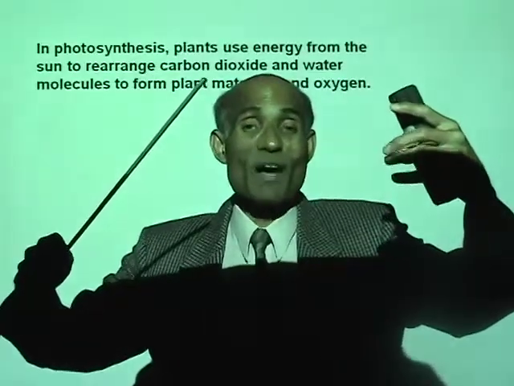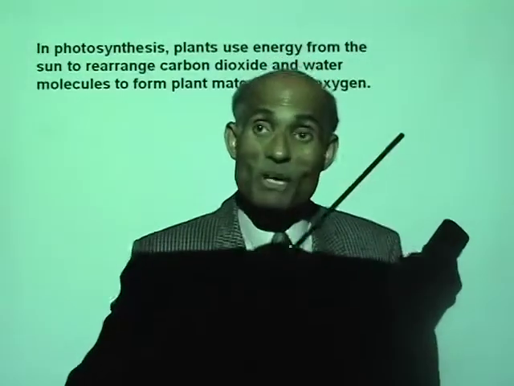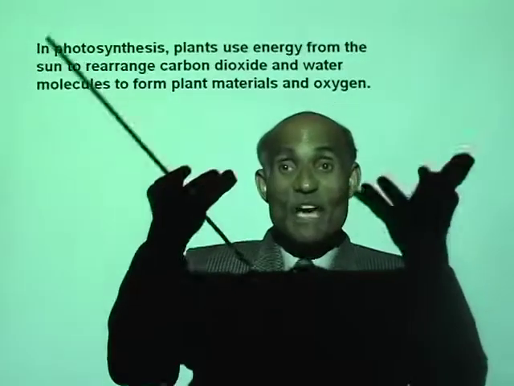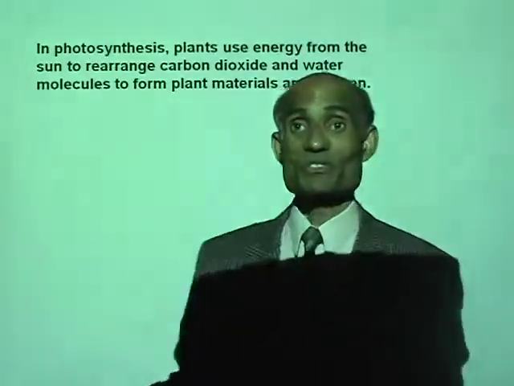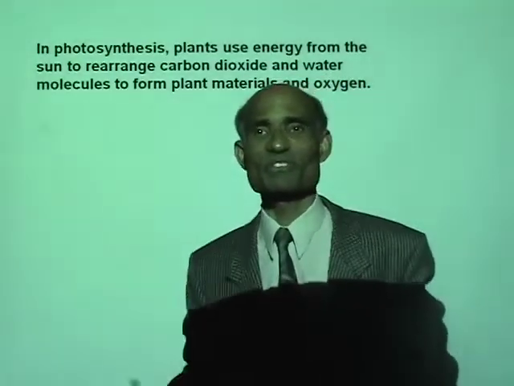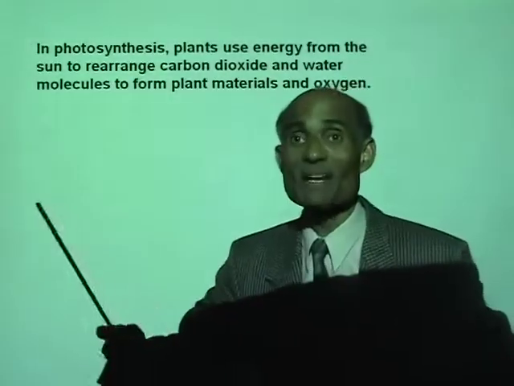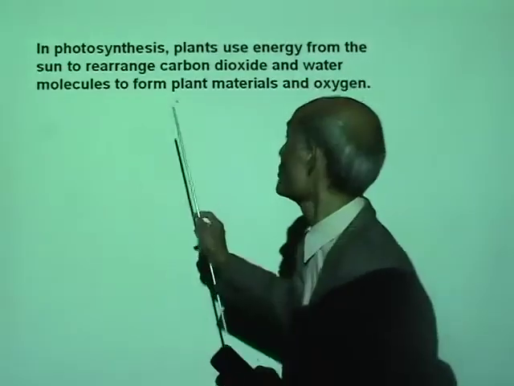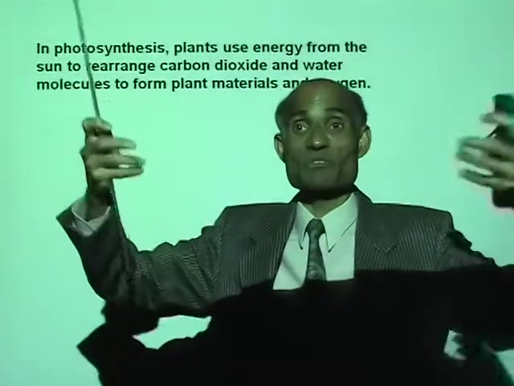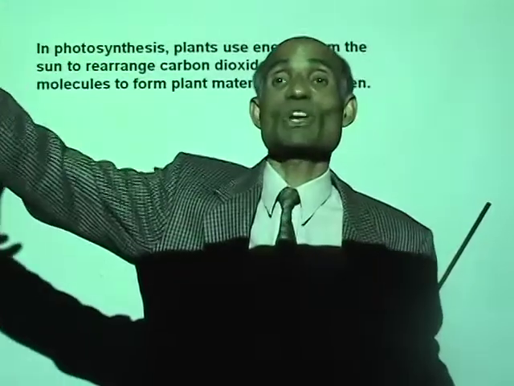You see, a lot of carbon dioxide that is released into the air as a result of combustion is used up by plants to manufacture their food, right? That process is called photosynthesis. Plants use energy from the sun to rearrange carbon dioxide and water molecules to form plant materials. Plants grow by producing plant materials and oxygen. During that process, plants release a lot of oxygen.